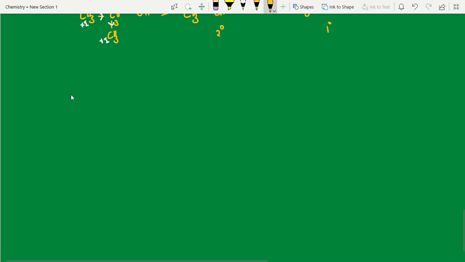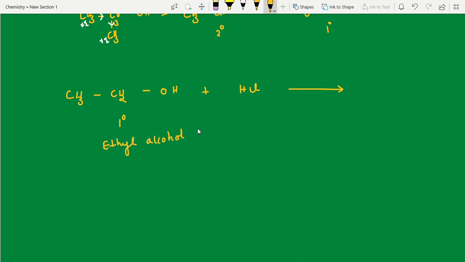See students, CH3CH2OH plus HCl. This is a primary alcohol, that is, ethyl alcohol. Ethyl alcohol is less reactive, and even HCl is less reactive, right? Both are less reactive. The reaction is not feasible, it will not move. Maybe it is feasible, but it will not move faster.